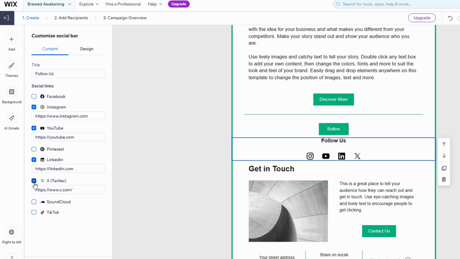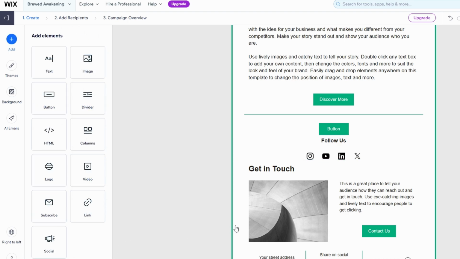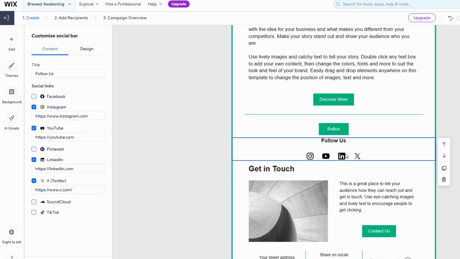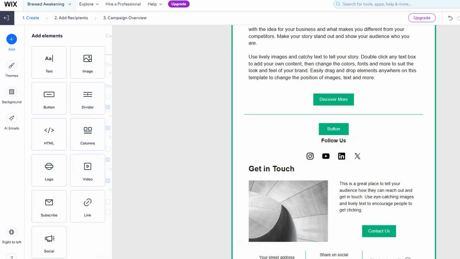You could include newer platforms like TikTok, YouTube, or Pinterest, depending on where your audience spends their time. This section serves two purposes. It helps extend the reach of your campaign and provides an easy way for recipients to stay connected. Adding these icons can boost your brand visibility and give your audience more ways to interact with your business outside of just email. It's an effective strategy to enhance engagement and nurture long-term relationships with your followers.